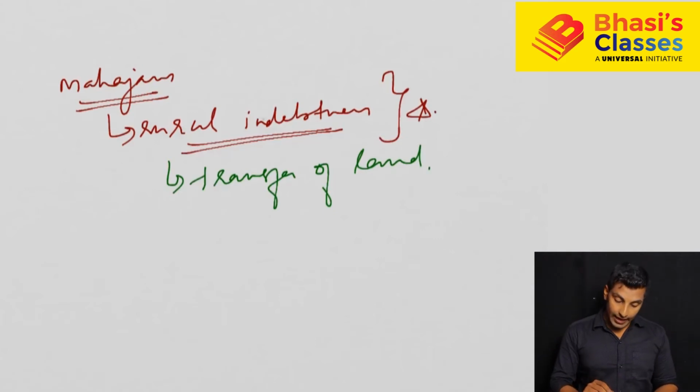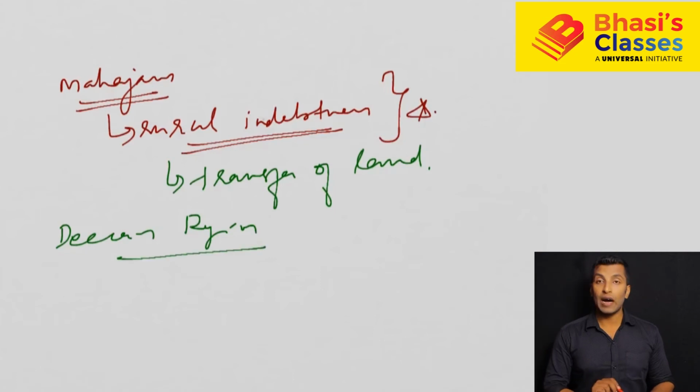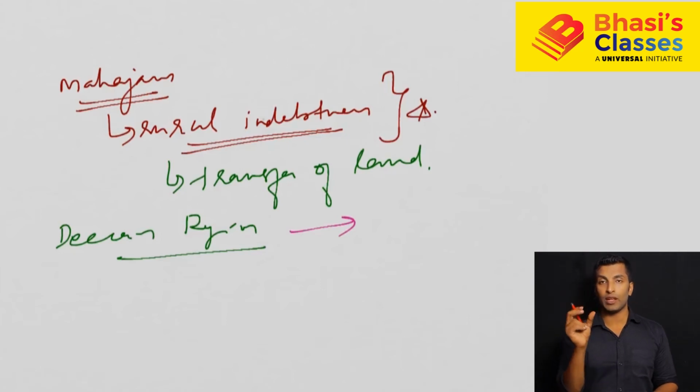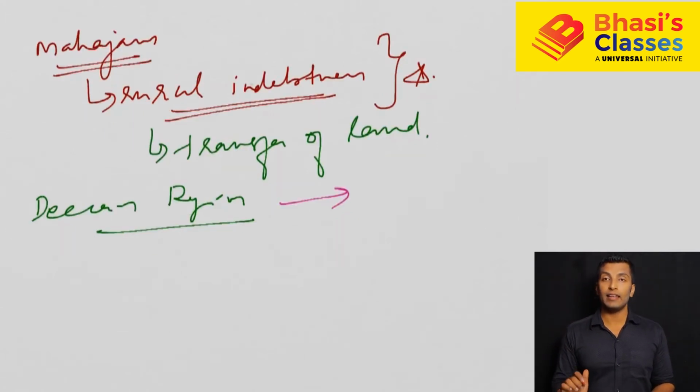And you can see in Deccan region, which comprises Andhra Pradesh, Maharashtra, Karnataka, a large number of Mahajans came who were basically Marwadis, and they settled over here. These Marwadis are basically trading communities, but now they saw this great opportunity in the rural area. They started lending money to the peasants at a very high rate of interest. And finally, these people started grabbing the land, purchasing the land, or if the peasant was not able to pay back the money, they would take away the